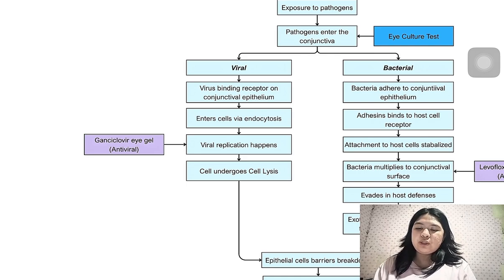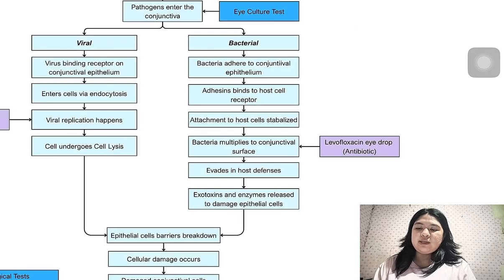A medication that can be used to prevent its replication is ganciclovir eye gel, an antiviral eye gel. As viral replication happens, the cell will now undergo cell lysis or cell death.